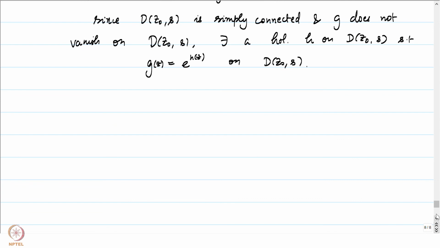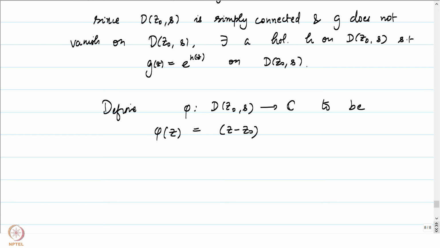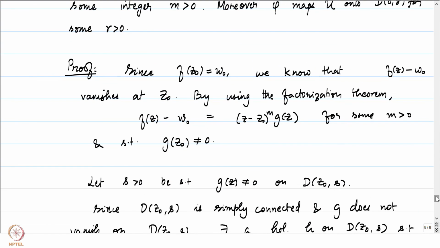Now let's define what our phi is going to be. We have developed every machinery needed to define what our phi should be. Define phi on D(z0, s) to be phi of z equal to z minus z0 into e to the power h of z by m. So notice what we have done. We have f of z minus w0 is equal to z minus z0 to the power m times g of z, right?